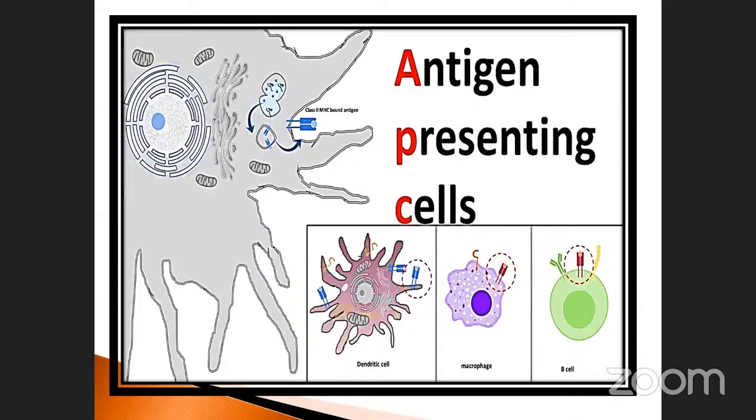See, antigen presenting cells. This is the normal cell, isn't it? See here, there is an antigen. When it passes this way, what happens? It automatically binds. The cell which has an antigen is called an antigen presenting cell. This is also another macrophage, and it also has antigen binding sites. B cells also have antigen binding sites.